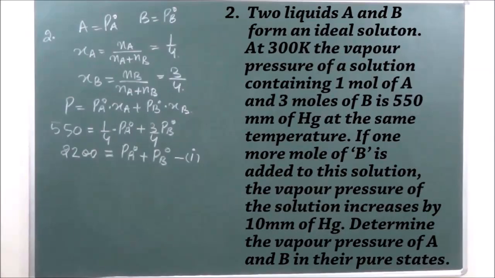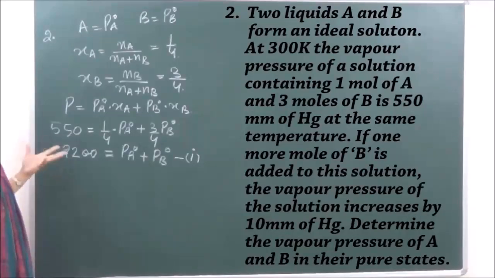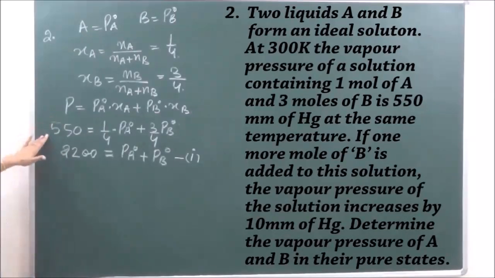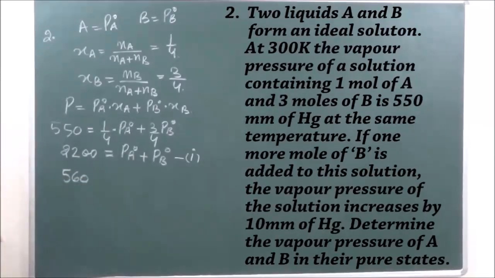Now in the second case, they are saying that if the number of moles of B is increased by 1, the vapor pressure increases by 10. So for the second half, the vapor pressure now becomes 560.